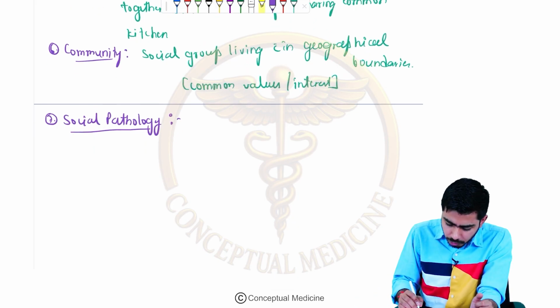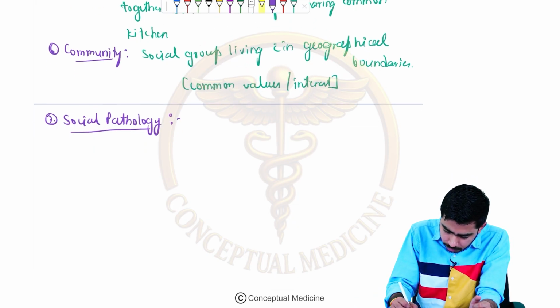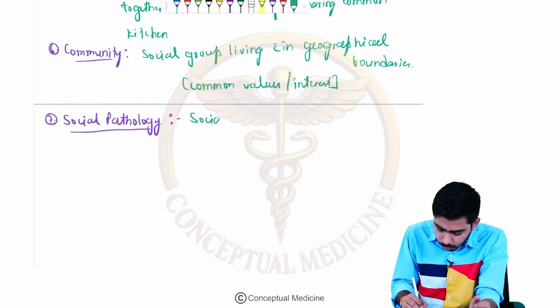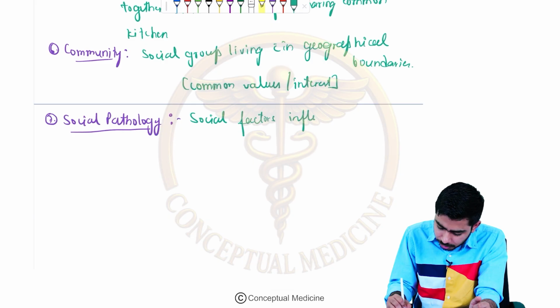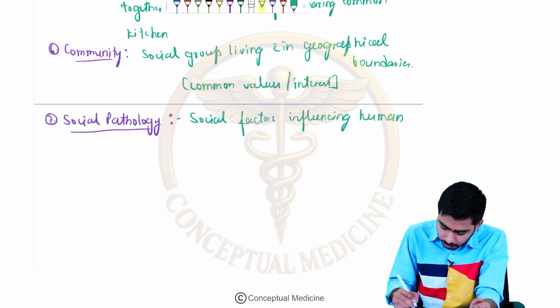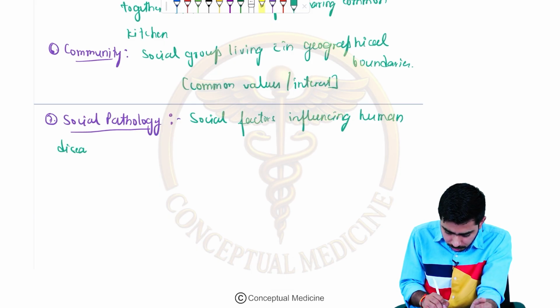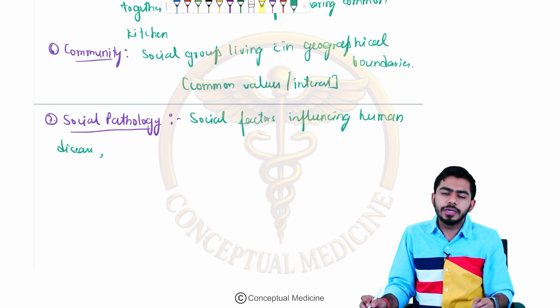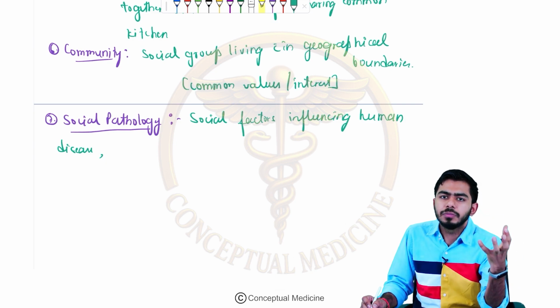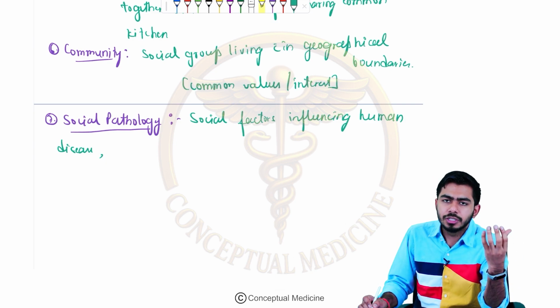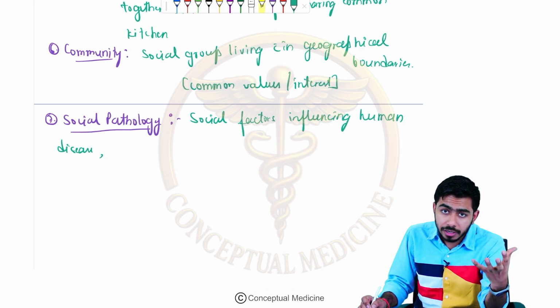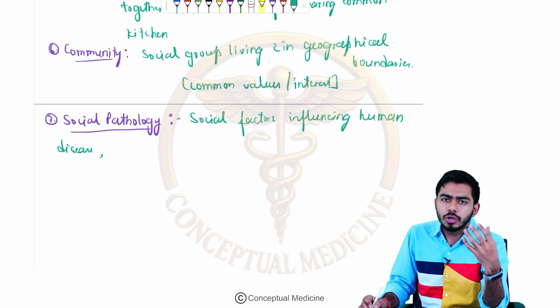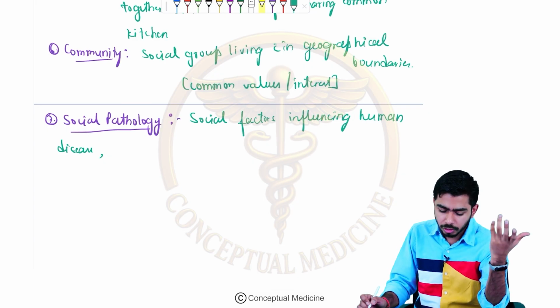So social pathology, if we talk about it, guys, these are the social factors which are influencing human disease. They are inciting disorganization in the community. Or they might be causing crime, or incidents which can lead to human trafficking, child abuse, begging and all of these things.